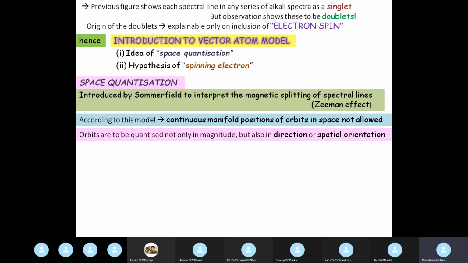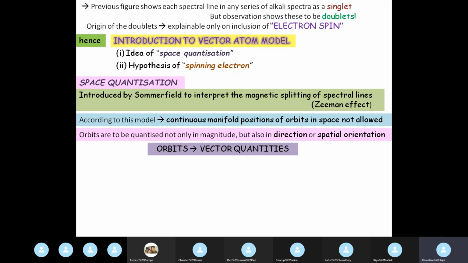There is not only magnitude. If you remember the Bohr model, the orbits can have only those distances at which the angular momentum of the electron is mvr equal to nh cut. Remember the Bohr model, that electrons are not allowed to stay in between. These are allowed orbits, these are forbidden gaps. But there was no restriction on the spatial orientation of the orbits. Now space quantization says that not only the magnitude but also the direction or orientation of the orbits are quantized.